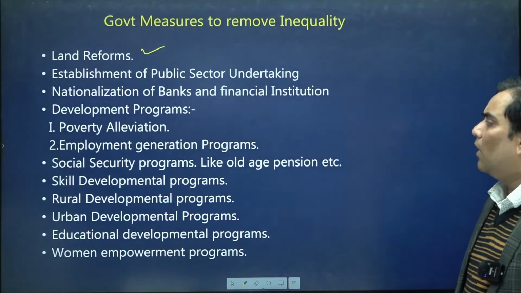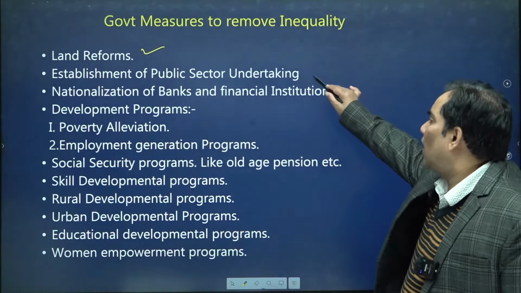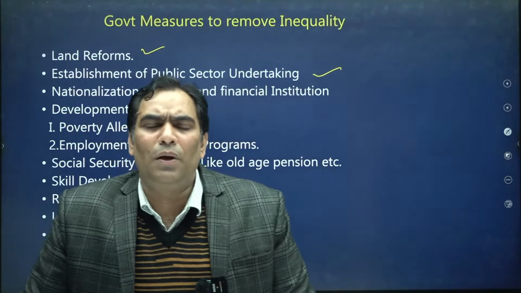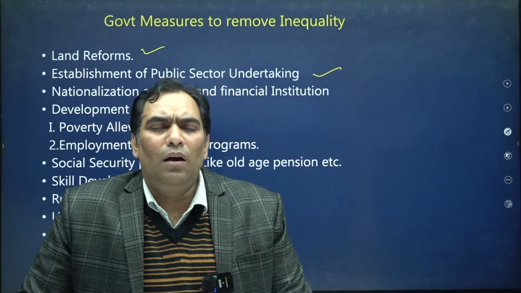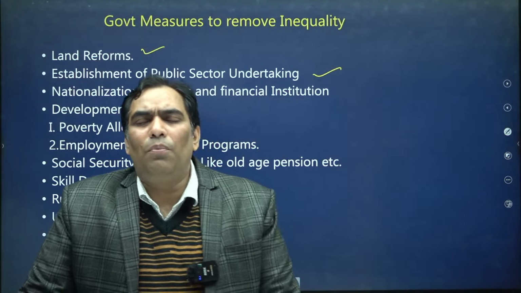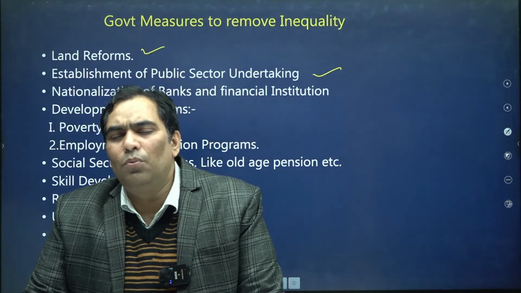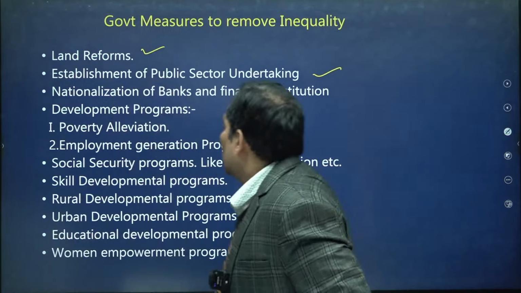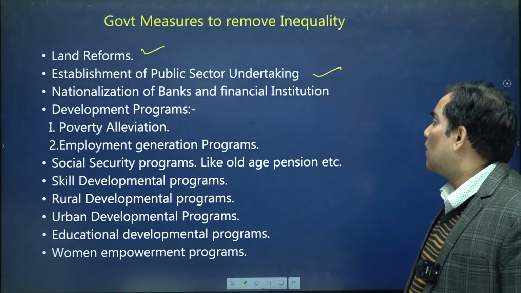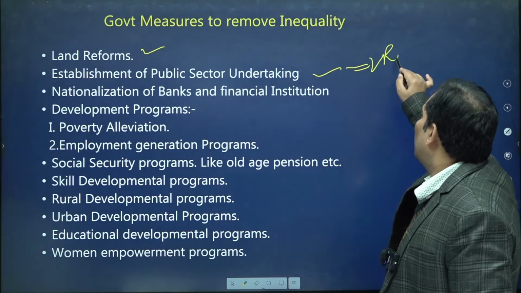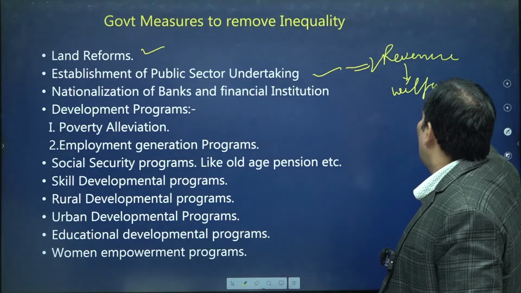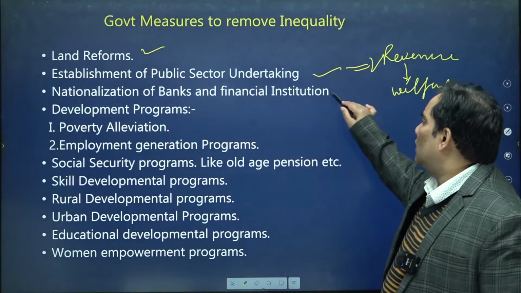Not only land reform, they have established the public sector undertakings, that means PSUs, and especially Maharatna, Miniratna, and Navratna. These companies are earning the profit, and whatever profit they are earning, that is being distributed for the welfare of the people. They are earning the revenue for the government, and that is being distributed for the welfare of the downtrodden. And nationalization of banks.